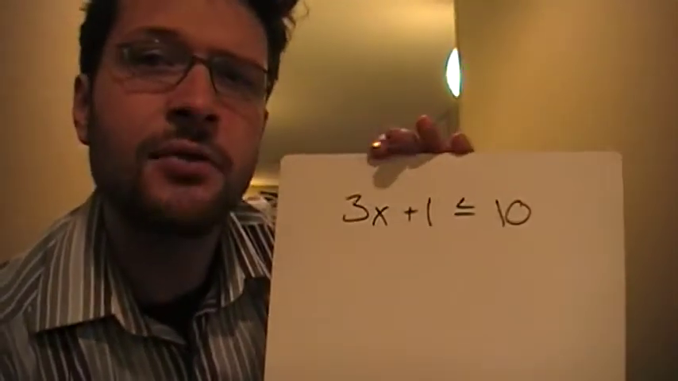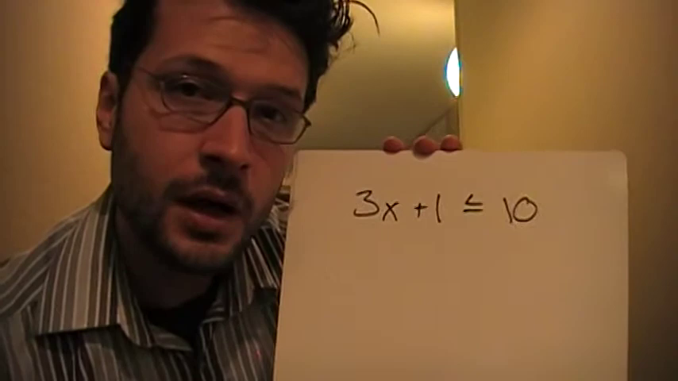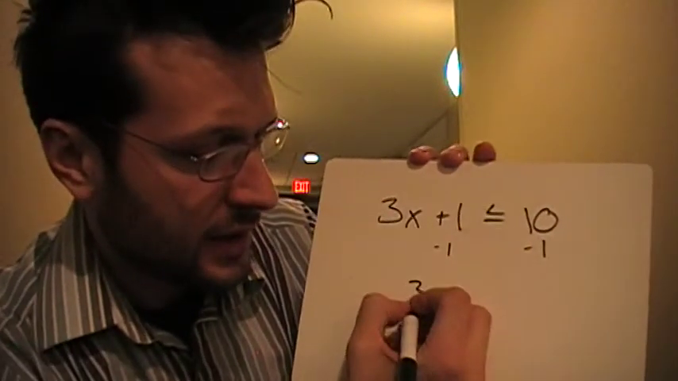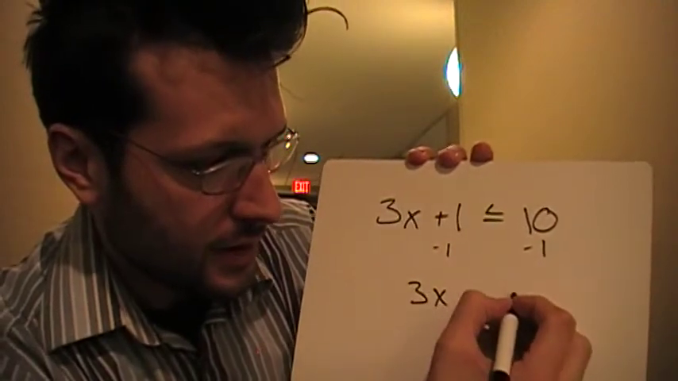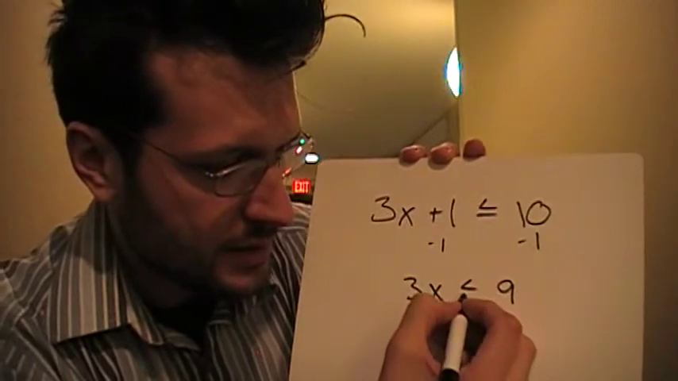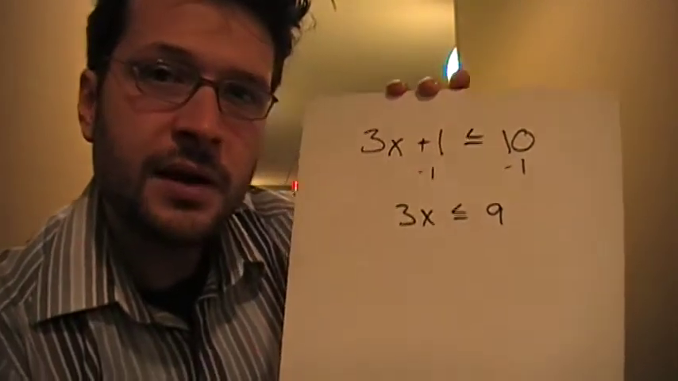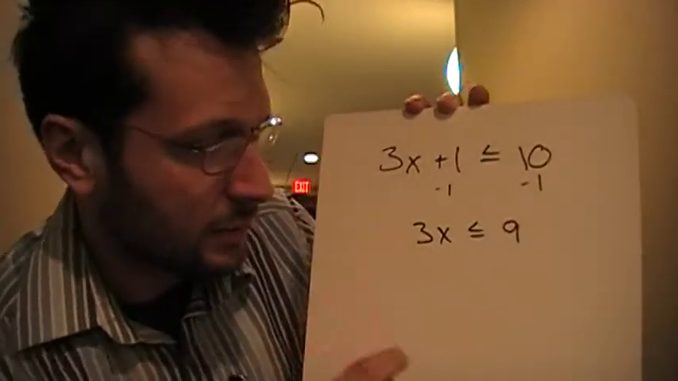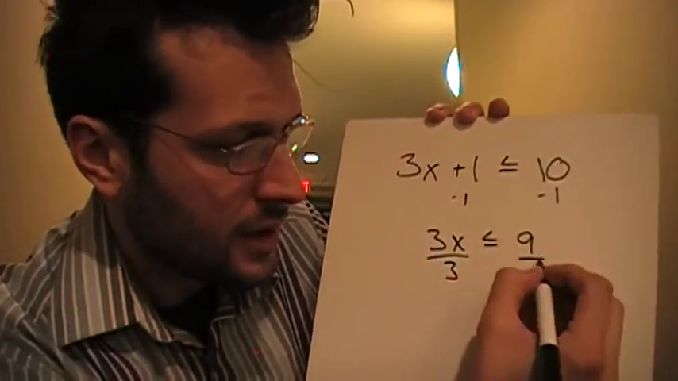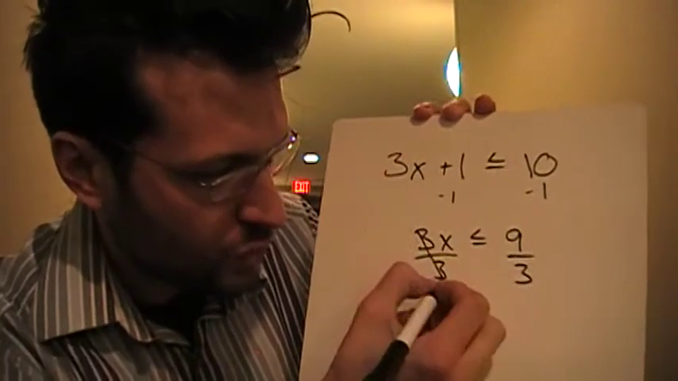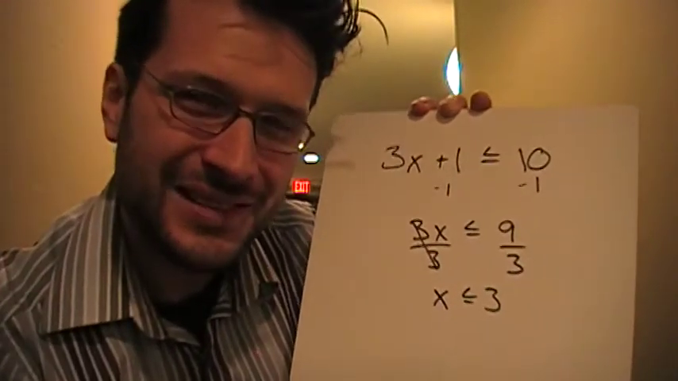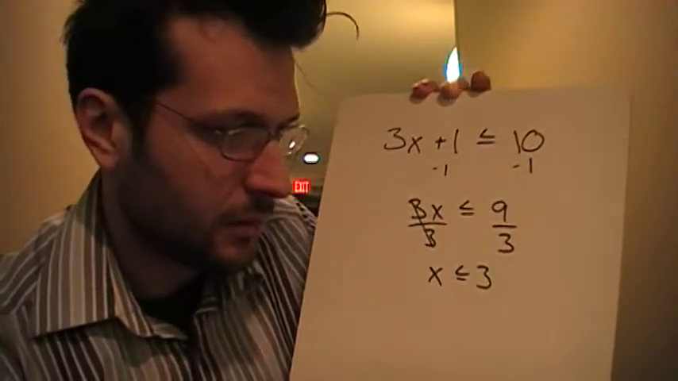So if I were to have 3x plus 1 equals 10, then the very first thing I do is I would subtract 1, of course. And so I would get 3x on that side and then a 9 on that side. But it's not equal to, it's less than or equal to. And then instead of multiplying by 3 like they did, I would do the opposite. I'm going to divide by 3, and divide by 3. And I get x is less than or equal to 3. Fantastic.